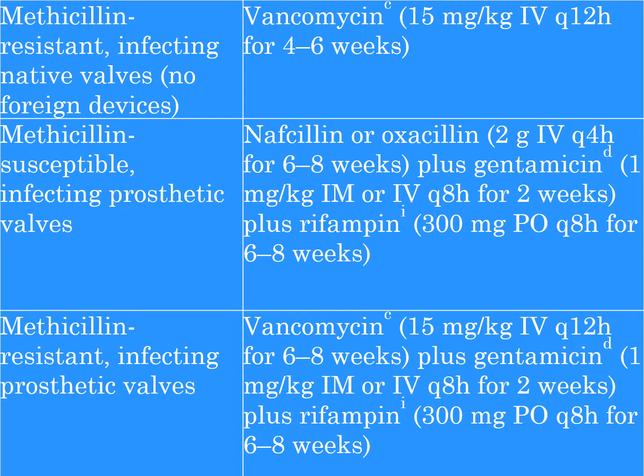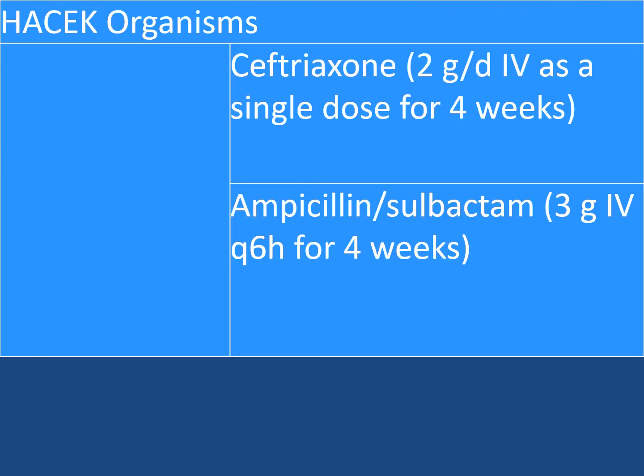Then comes the MRSA, methicillin resistant, infecting native valves. If there is no foreign device, we can give vancomycin. If there is a prosthetic device, we can give nafcillin or oxacillin plus gentamicin and plus rifampicin. We can also give vancomycin plus gentamicin in combination plus rifampicin. If the HACEK organisms are involved, we have two options, either ceftriaxone or an ampicillin plus sulbactam combination for 4 weeks.